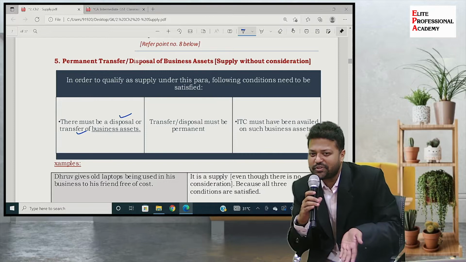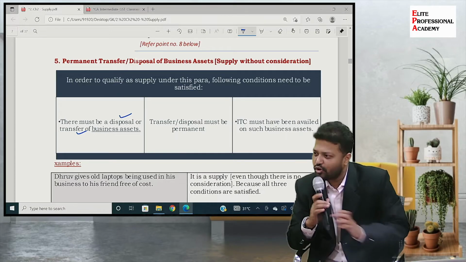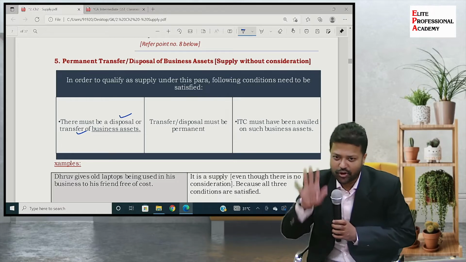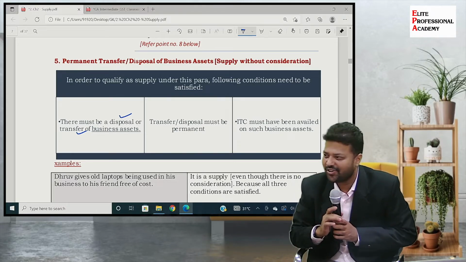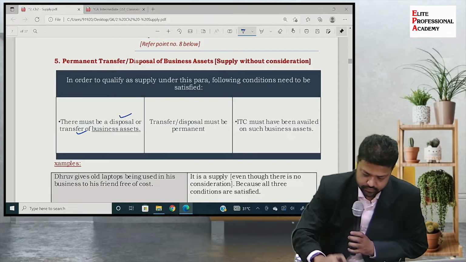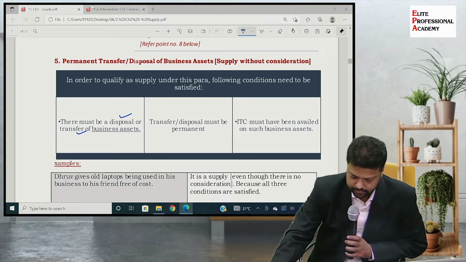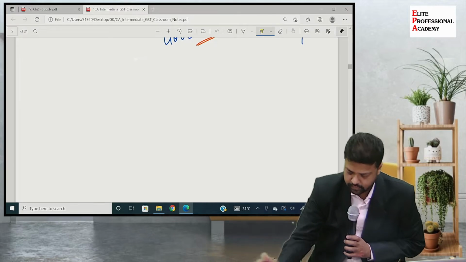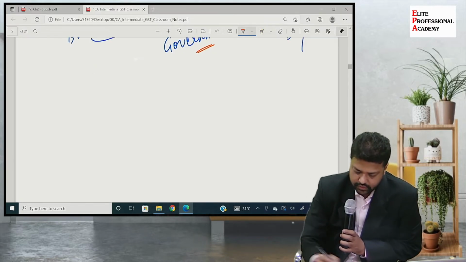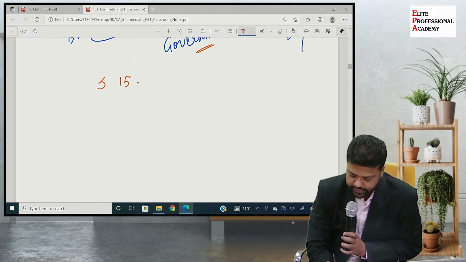So what is the purpose of bringing this provision? Now you got my query. Now you understood my doubt. Whether that doubt is in your mind also, or you still don't recognize it, it is there. So for that, there is section 15, valuation.